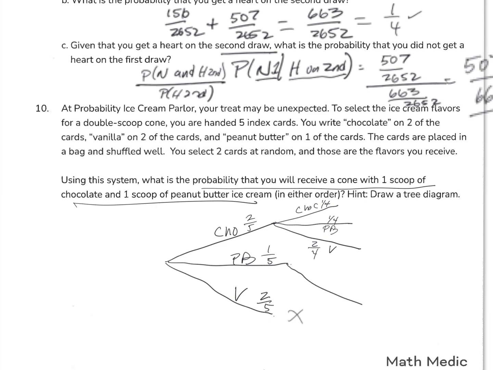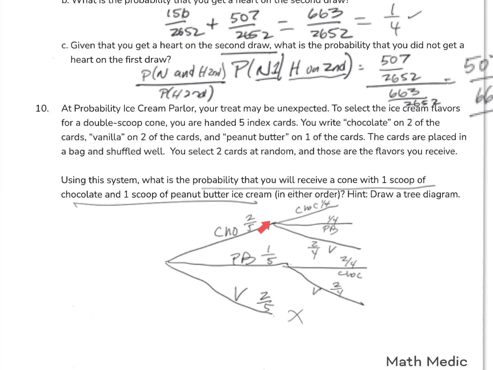So for peanut butter first, vanilla is going to be 2 out of 4, peanut butter 0 out of 4, so only chocolate is left, which is 2 out of 4. I could write peanut butter 0 out of 4, but I'm not going to, just for the sake of space in this diagram. Now I've got what I need, because I've got chocolate then peanut butter, and peanut butter then chocolate. That gives me both of the 2 probabilities.